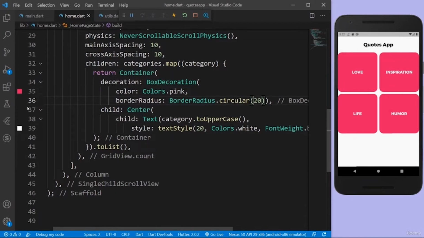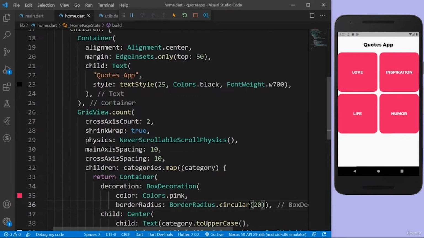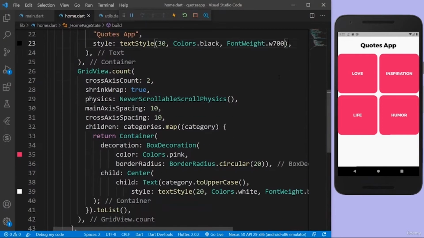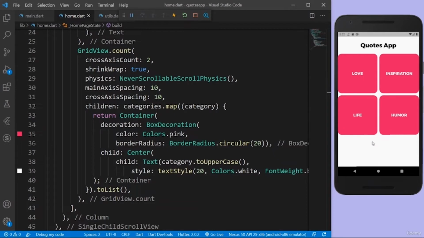So this kind of looks beautiful, but I just want to make this text a bit bigger, so I'll say 30 pixels for this text widget. For the quotes app, there you go, header. So we have the header, and then we also have these category names, and after these category names we'll actually have some quotes. But when I click on this category, I actually want to go to the quote screen and only get the love quotes. When I click on this, I want to get the inspirational quotes. When I click on this, I want to get the life quotes.